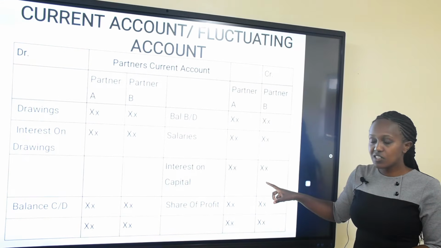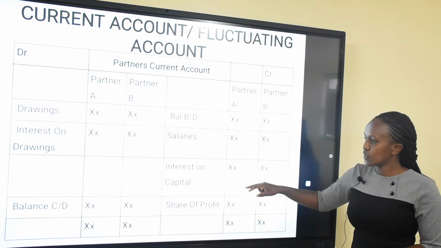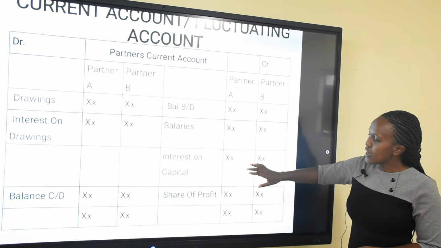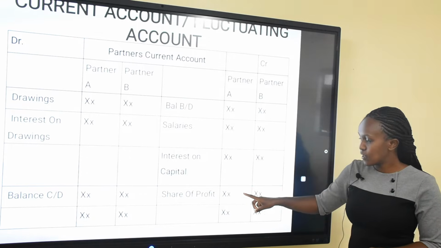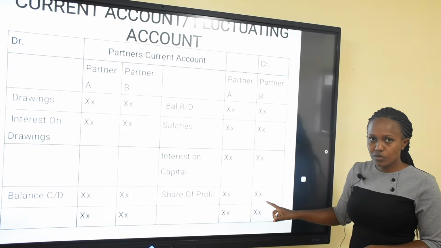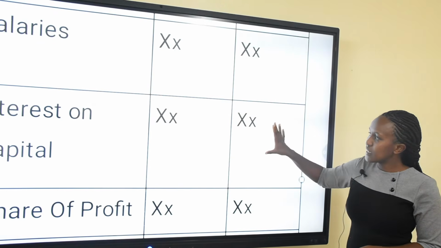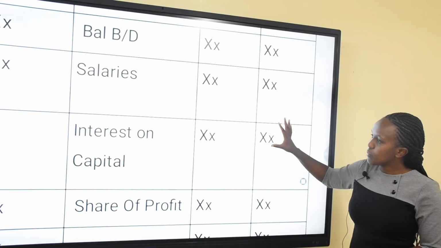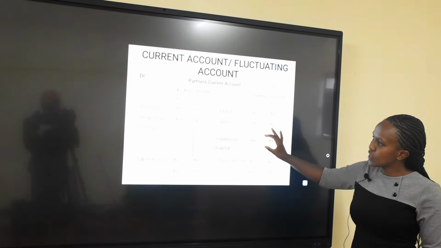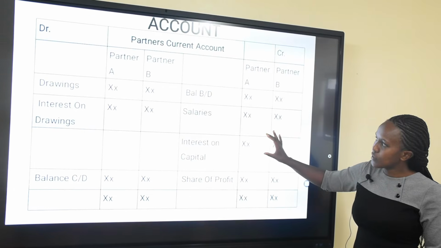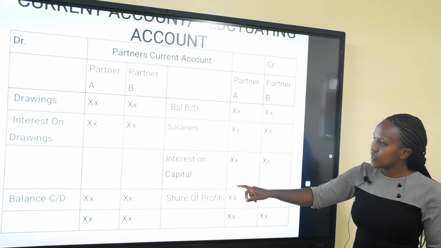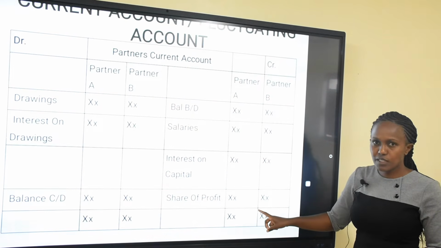They are also going to be receiving a share of profit, which you are also going to credit to this account. So anything that partners receive, we are going to credit to this account.